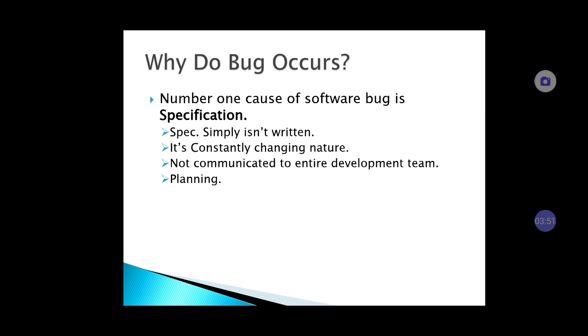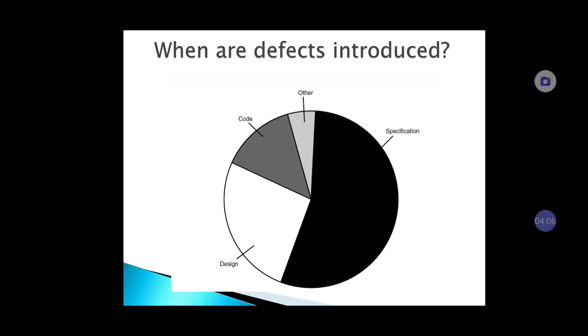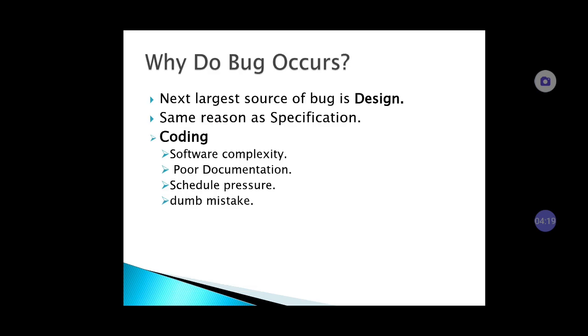If the specifications are not well communicated, not well written, constantly changing, not communicated to the whole team, or not planned perfectly, it is a major source of bugs. If bugs occur in the specification, then definitely those bugs are found in the design phase because of the specifications. The third phase is coding.